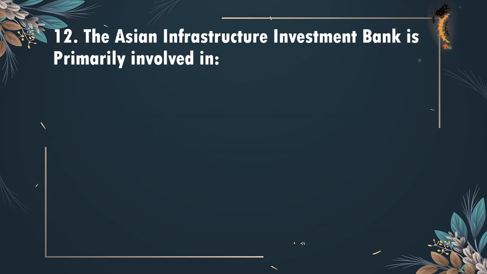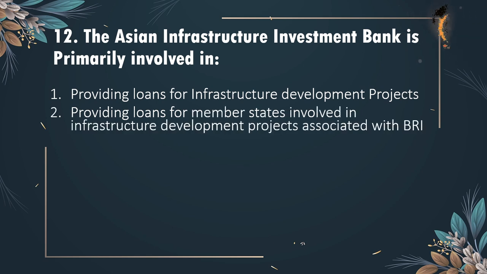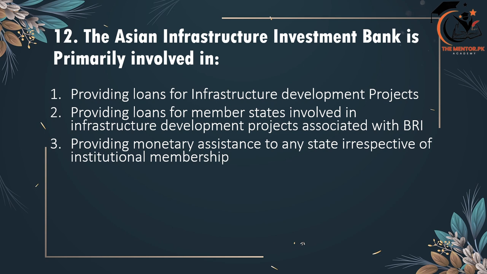12th is, the Asian Infrastructure Investment Bank is primarily involved in providing loans to infrastructure development projects, providing loans for member states involved in infrastructure development projects associated with BRI, providing monetary assistance to any state irrespective of institutional membership, or none of these.